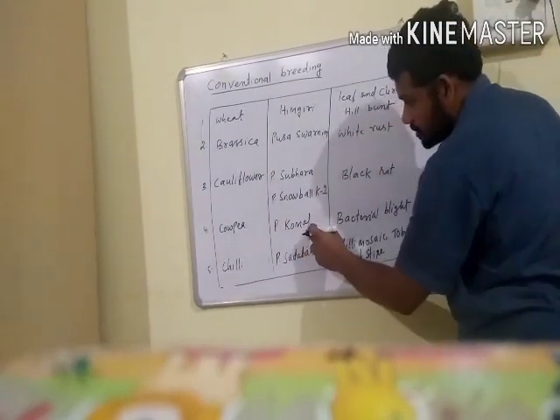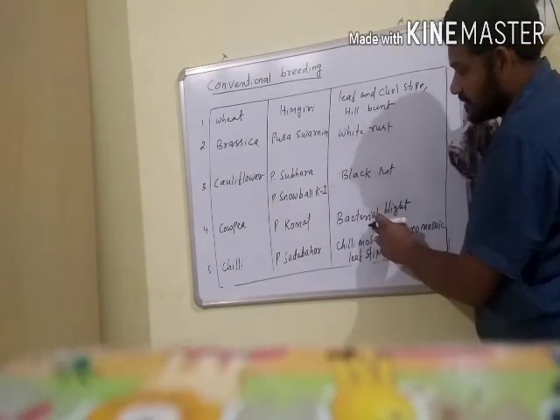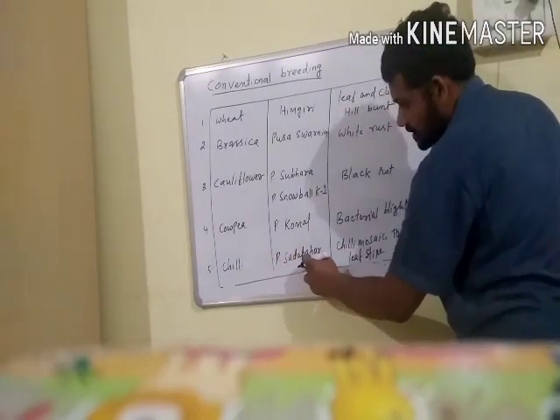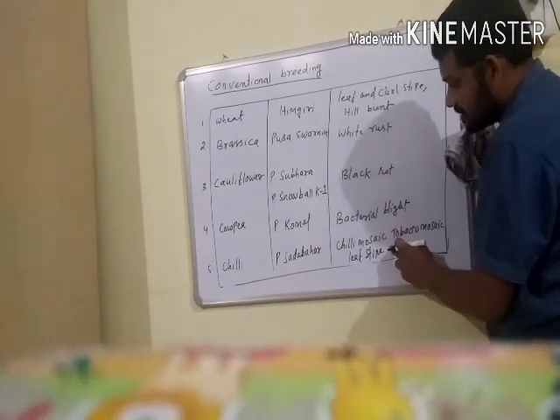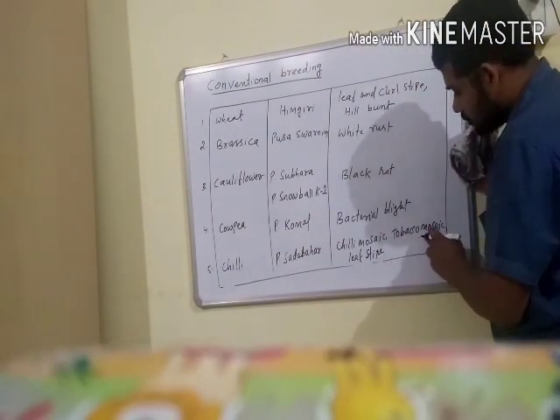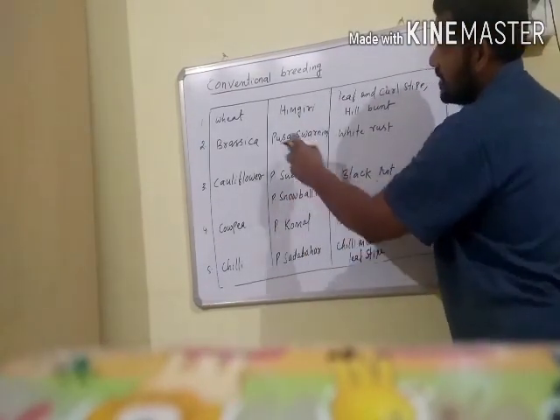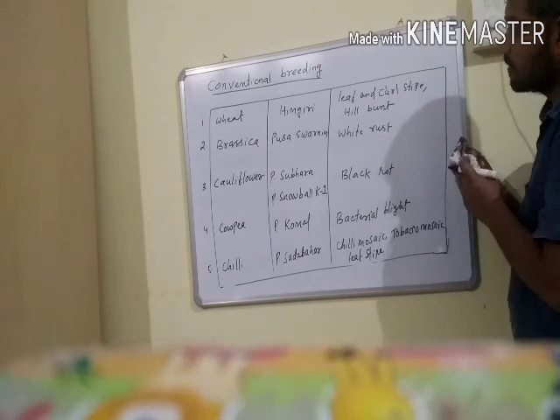The variety of coffee is Pusa pomer. It has disease resistance against bacterial blight. The last one is chili. The variety of chili is Pusa sativa. It has disease resistance against chili mosaic, tobacco mosaic, and leaf curl. And all these varieties are developed in India with the help of plant breeding technique.